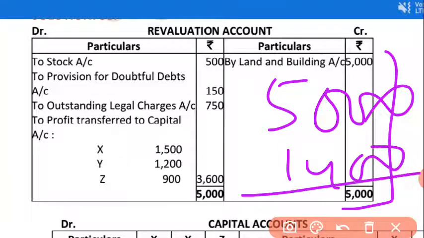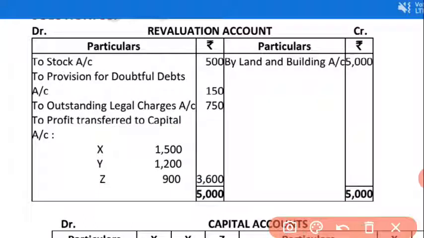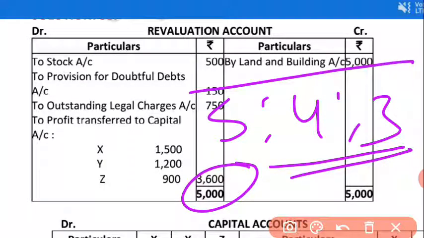Okay, then the loss comes to 3600. How much? 3600. So then you have to write like this: profit transferred to capital accounts of X, Y, Z. In the amount column write 3600, and this 3600 will be divided in 5:4:3. This was their old ratio.